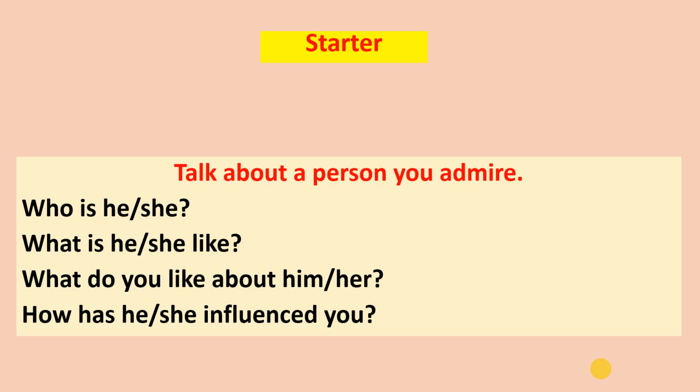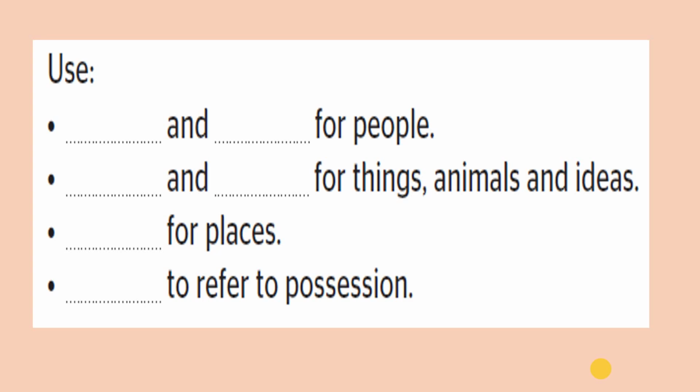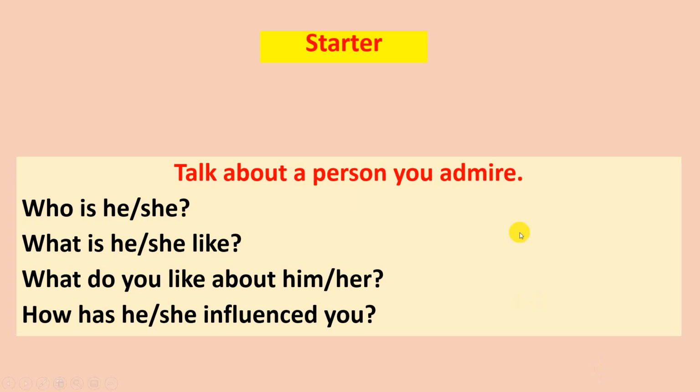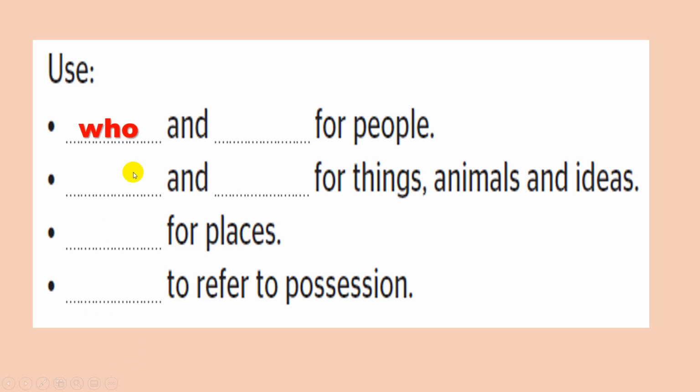Let us start. Talk about the person you admire. Who is he or she, and what is he or she like? What do you like about him? Okay? This one, to start it, just use the relative pronoun who. The first person I admire who is. Okay, and complete this one.